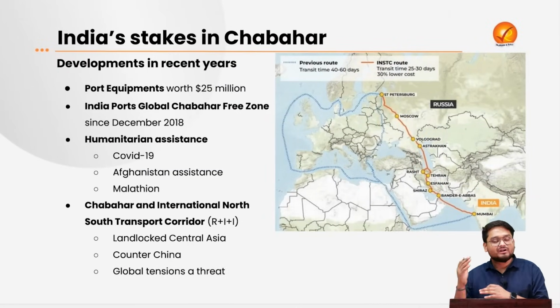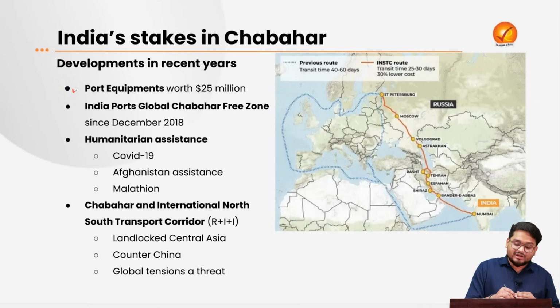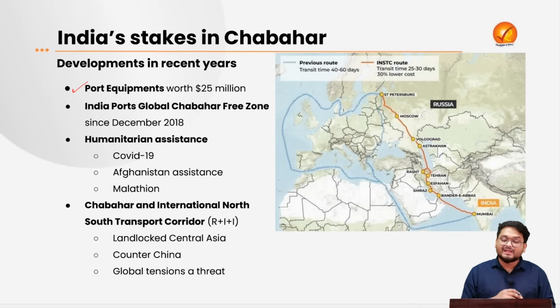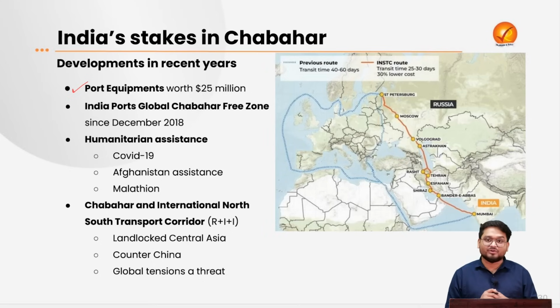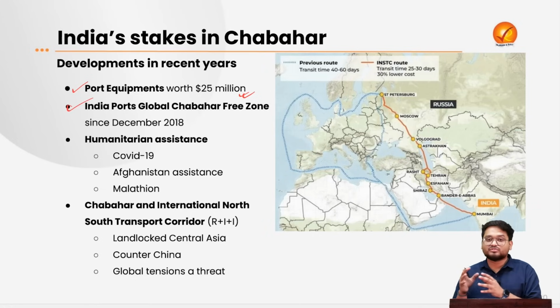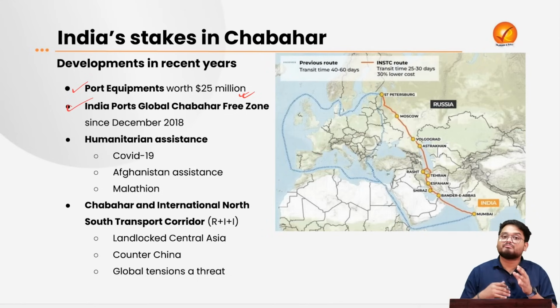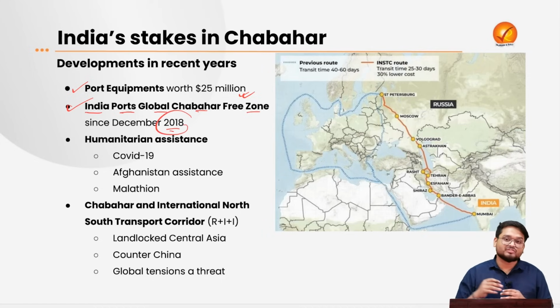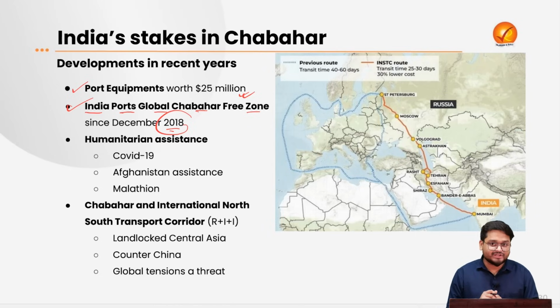And that is why over the last 2-3 years, the port equipment and the various infrastructure investments that India is making at Chabahar Port have amounted to more than $25 million. And this is a very welcome sign for the region too. Also, according to India Ports Global and the various missions in India to promote ports and shipping in Iran, India set up the India Ports Global Chabahar Free Zone since 2018, and India has been trying to control the various port operations with mutual consent from both nations.